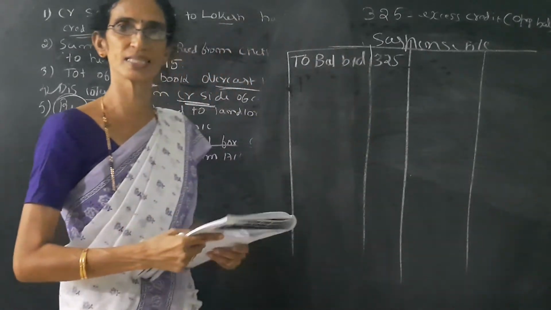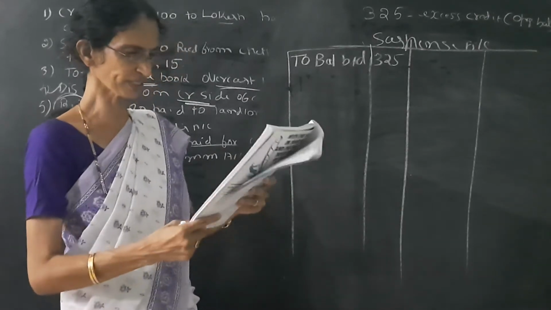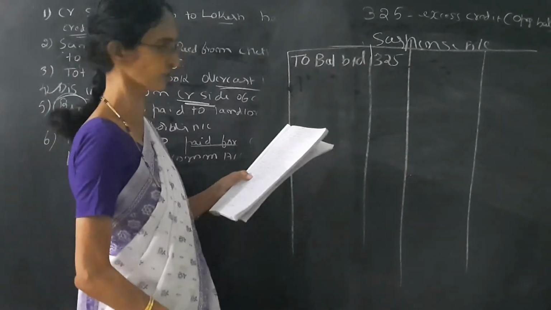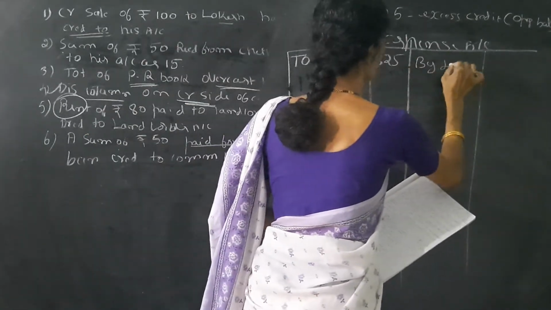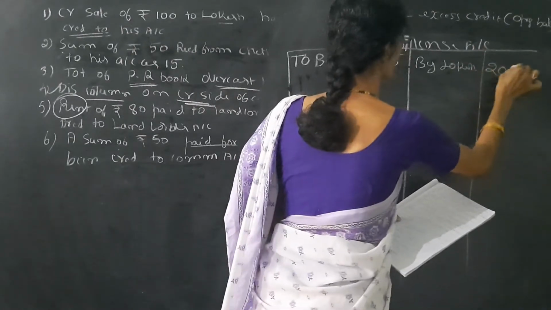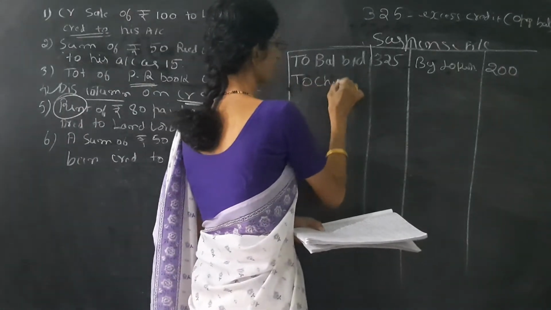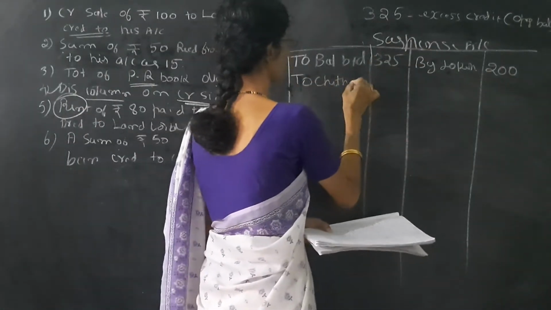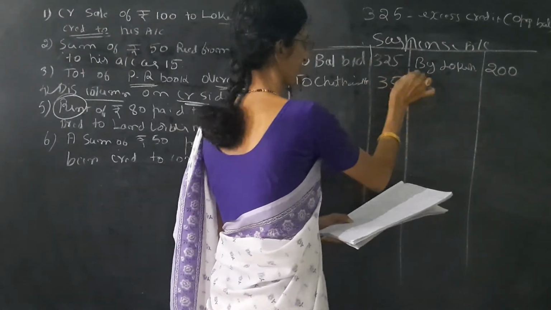So we have to see the journal entries already passed for these six entries. The first entry is loss account debit to suspense, or suspense account credited by loss account. The amount is 200. The next entry is suspense account debit to Chetan's account. The amount is 35.